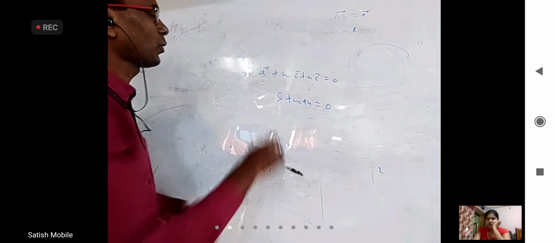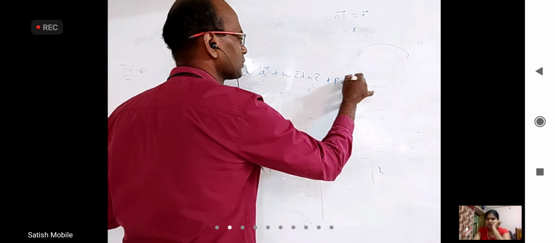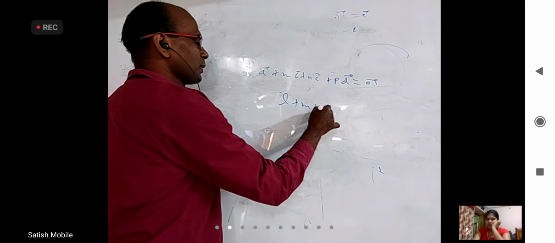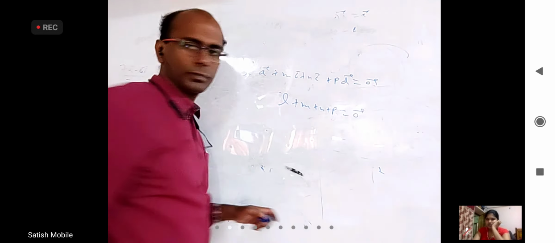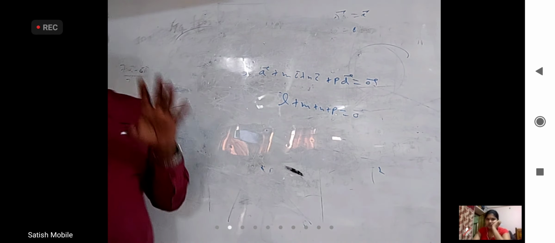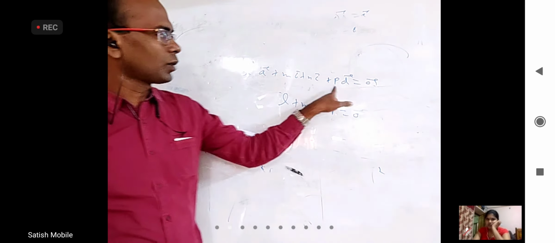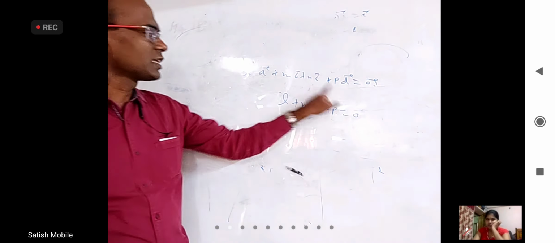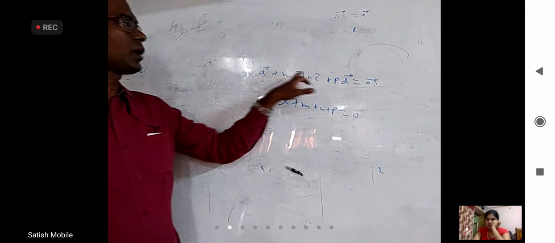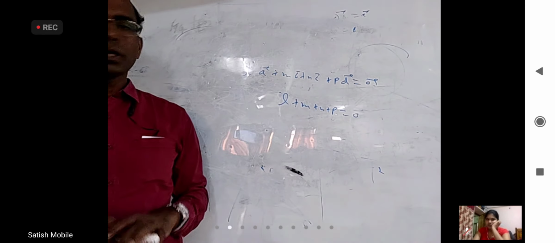Today I want to make this point: L A bar plus M B bar plus N C bar plus P D bar equals 0 bar, and L plus M plus N plus P equals 0. Those are numbers only, not 0 bar. Whenever 4 points are there in space, if you can identify 4 numbers so that their combination is 0 bar and the sum of all these 4 numbers is 0, then you can conclude the points with position vectors A bar, B bar, C bar, D bar are actually coplanar. How to prove is very simple.